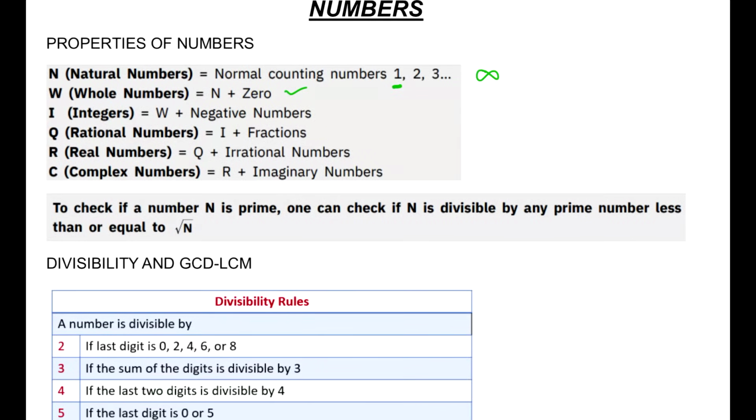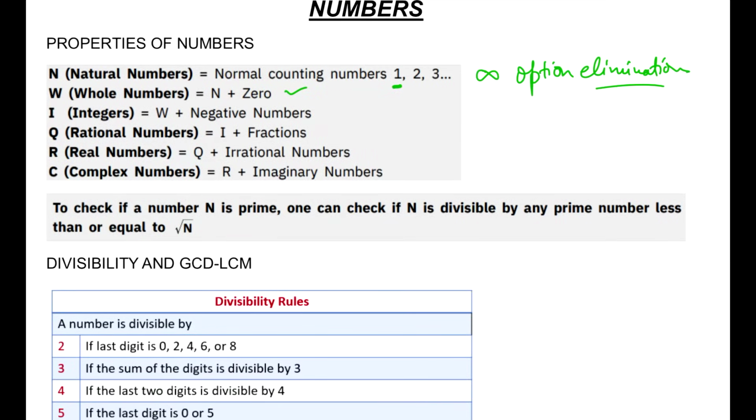Secondly, knowing these distinctions between whole numbers and natural numbers, how is this going to be useful for us? So the place where it will be useful is the option elimination technique, everyone. Please remember that you would be given certain options which can be easily eliminated based on this theory.